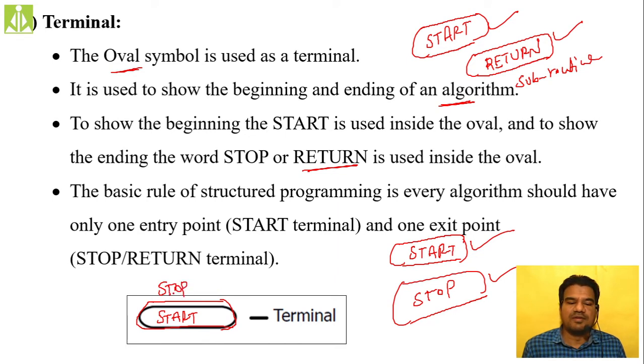If it is a subroutine, it generally has either the name or the same start symbol, and return to stop. Like this, we use these symbols for different purposes: the terminal symbol shows the beginning and the end point of your algorithm, and the beginning and the return point of your subroutine.